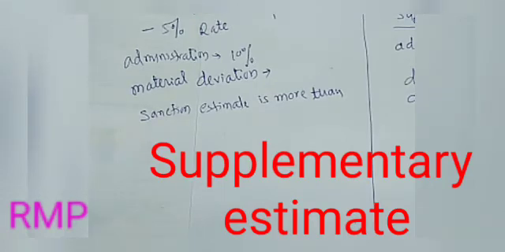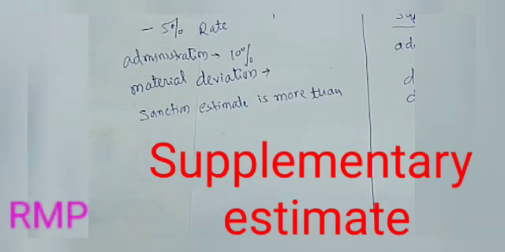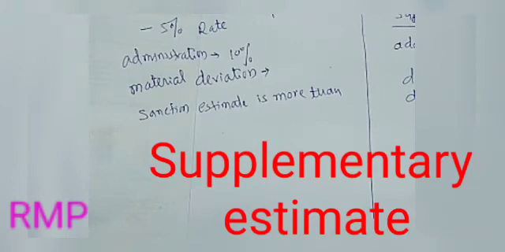The purpose of supplementary estimate: during the execution of a project, certain new items or additional work crop up to supplement the original project. Under such circumstances, it becomes necessary to prepare the supplementary estimate.